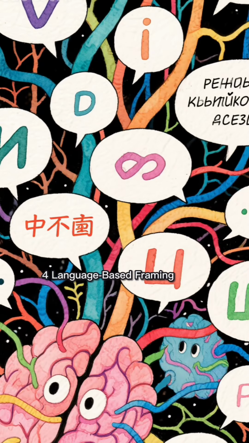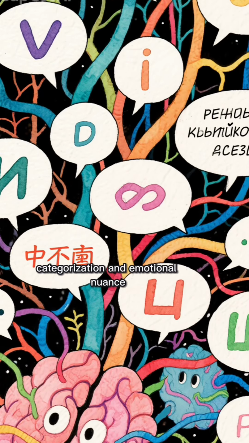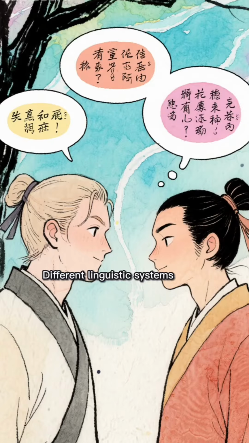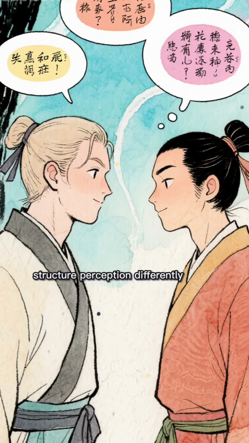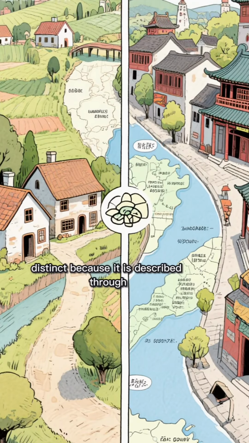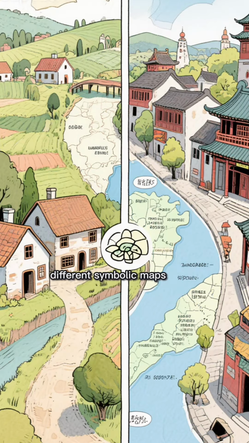4. Language-based framing. Language shapes cognitive categorization and emotional nuance. Different linguistic systems structure perception differently. This is when reality feels distinct because it is described through different symbolic maps.